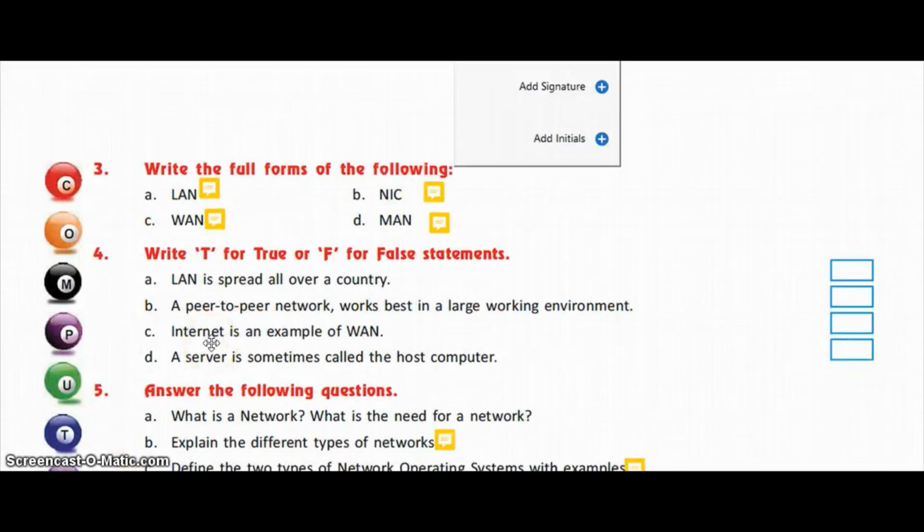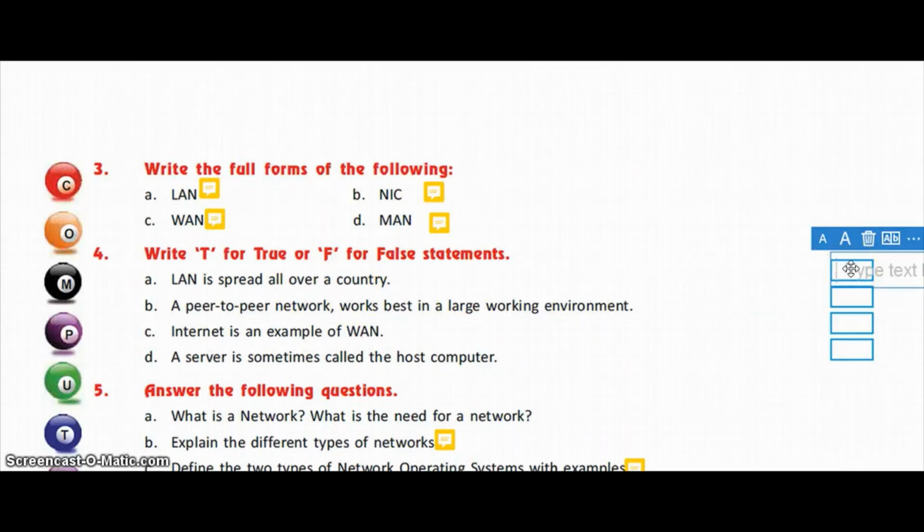So the first statement is: LAN is spread all over a country. Is it true? No, it is false because LAN is local area network. A peer-to-peer network works best in a large working environment. Is it true? No. It is for a small working environment, and up to 10 computers it works the best. So this statement is also false.